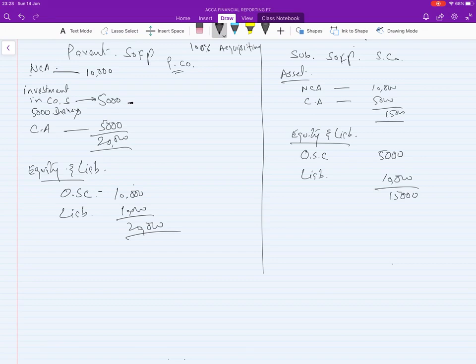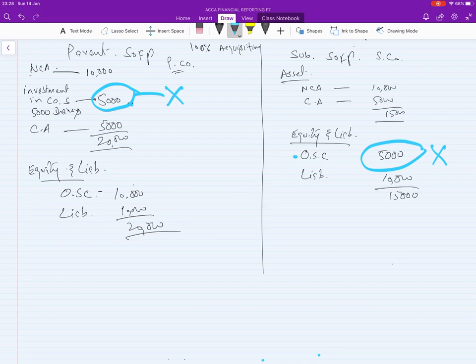So these are two separate entities, but as a group they are one, so we need to add everything together. Just make sure you ignore this with this. If you take 5,000 here and 5,000 here in the statement of financial position, you are making it double, and it will make your answer wrong.